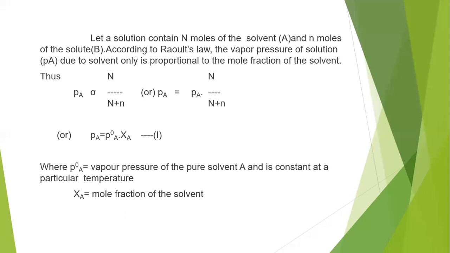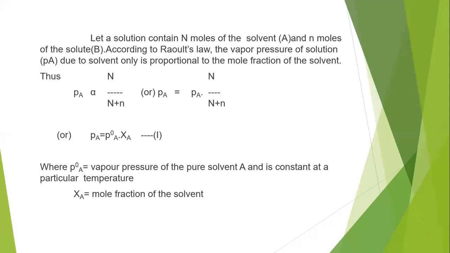For a dilute solution, the solute quantity is very, very little. So the vapor pressure of a dilute solution is directly proportional to the mole fraction of the solvent.